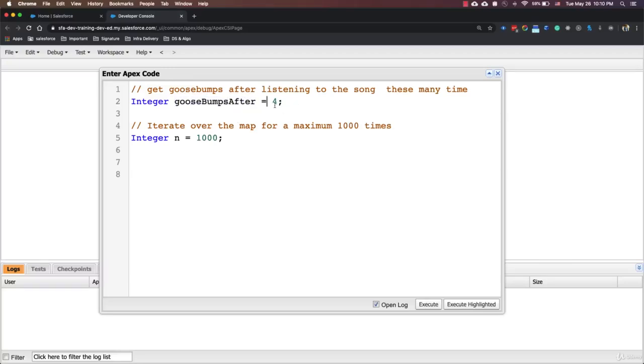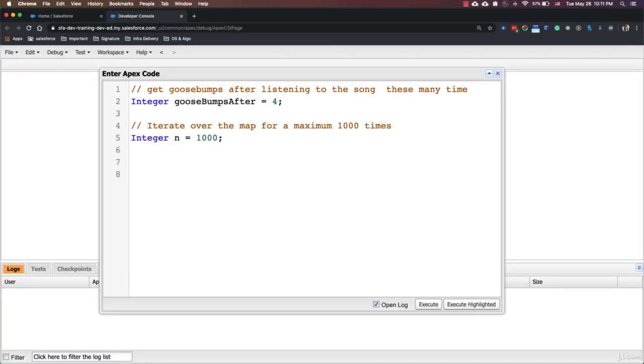Just make sure this value is less than the value of n, which defines the iteration of our loop. So here n's value is 1000. That means we want to run a loop 1000 times until unless we get the goosebumps. So we want to break this loop, which is supposed to run 1000 times only after 4 iteration or whatever the value of this goosebumps after variable is.